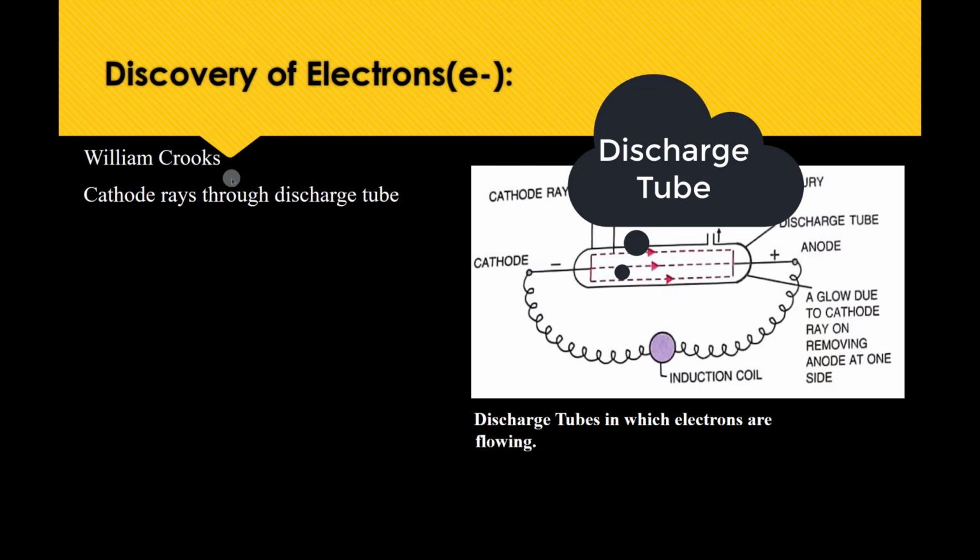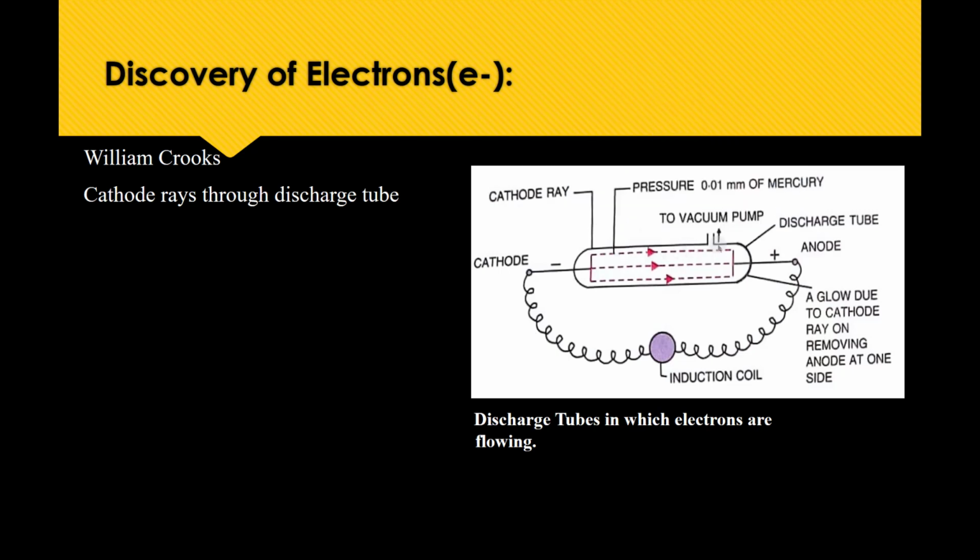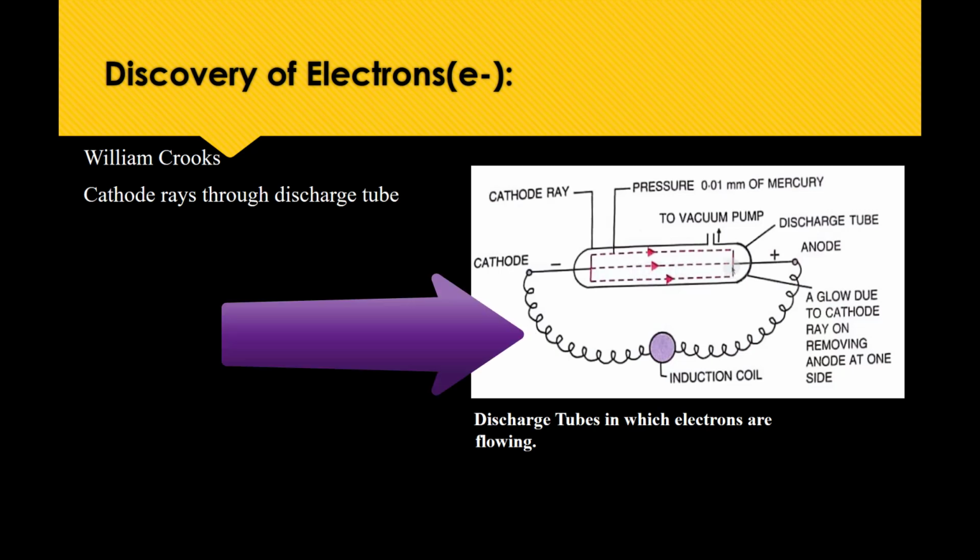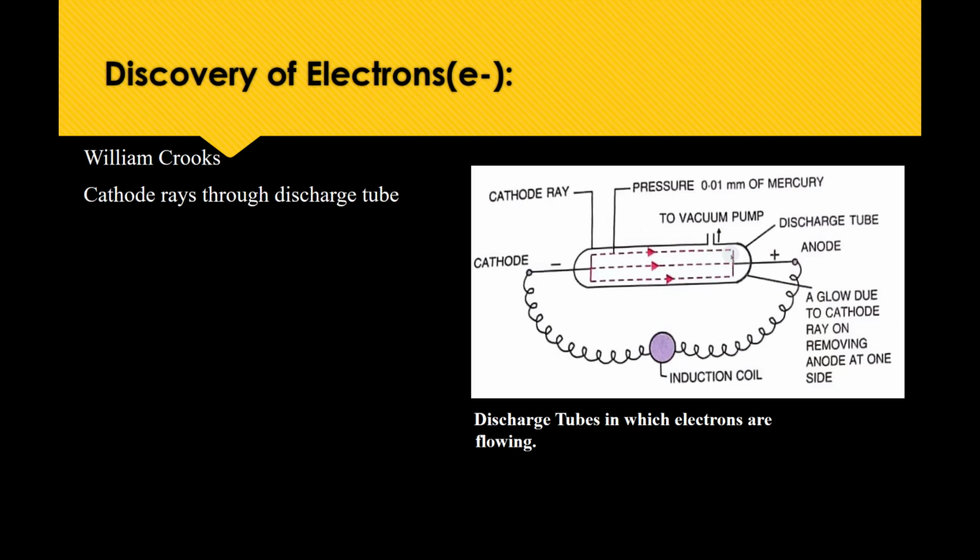For this he used a discharge tube. Children, you can observe the discharge tube here. He used this discharge tube, which is a glass tube sealed on both ends with metal plates. It contains gas at a very low pressure of 0.01 millimeter of mercury. Rays were emitted from the negative terminal called the cathode. He called these rays cathode rays.